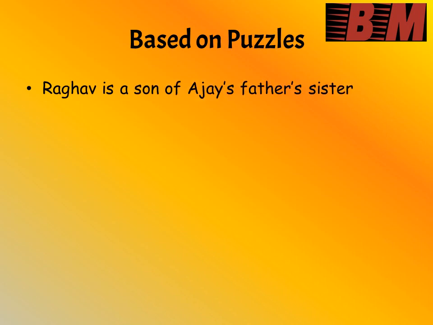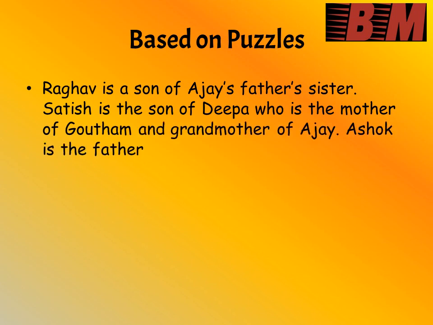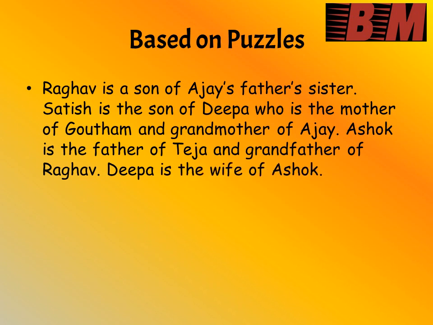Raghav is the son of Ajay's father's sister. Satish is the son of Deepa, who is the mother of Gautam and grandmother of Ajay. Ashok is the father of Teja and grandfather of Raghav. Deepa is the wife of Ashok. With the help of this information, we have to find out how Raghav is related to Deepa.